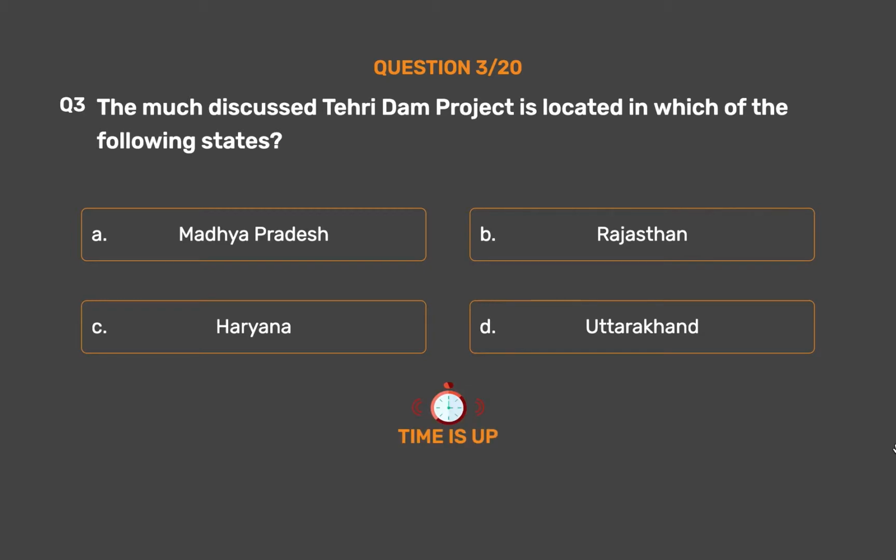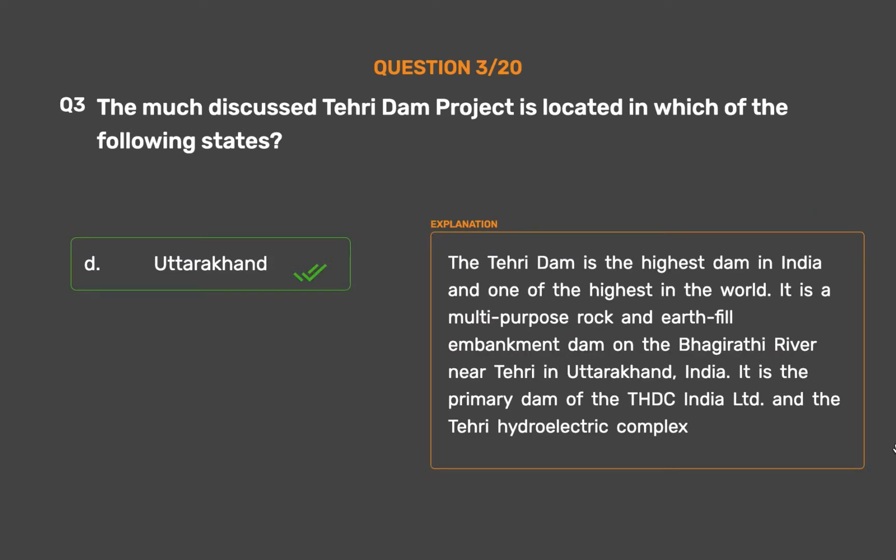The correct answer is Option D, Uttarakhand. The Tehri Dam is the highest dam in India and one of the highest in the world. It is a multi-purpose rock and earth-fill embankment dam on the Bhagirathi River near Tehri in Uttarakhand, India. It is the primary dam of the THDC India Limited and the Tehri Hydroelectric Complex.